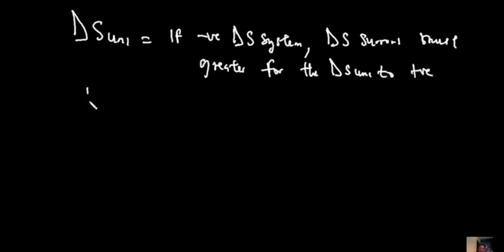So in a situation where you have a negative value for entropy of your system, and you have a positive value for the entropy of your surrounding.